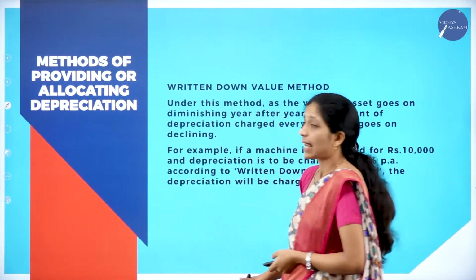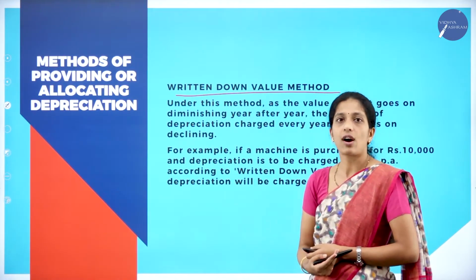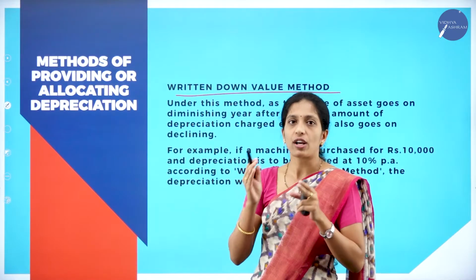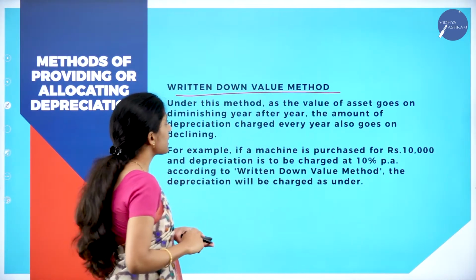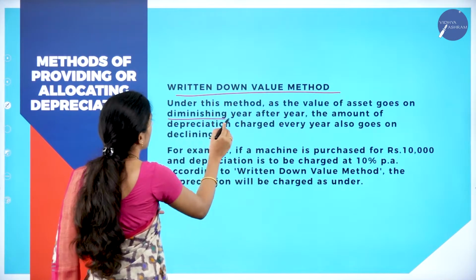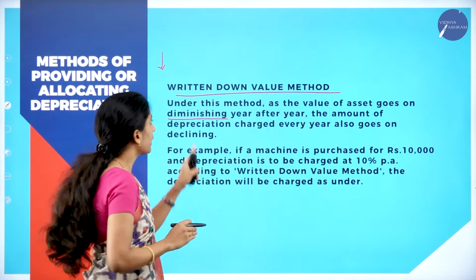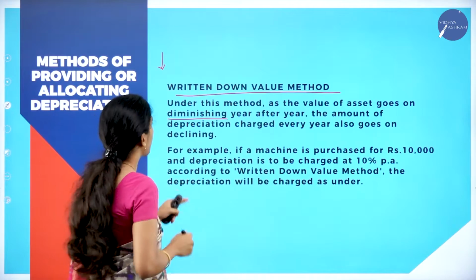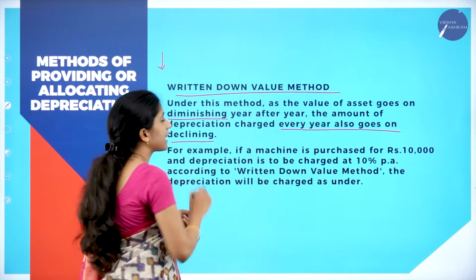Now moving on to the next method, the second important method: the written down value method. Hope you are clear with the straight line method. Now come to the written down value method. Under this method, as the value of the asset goes on diminishing, year after year, the amount of depreciation charged every year also goes on declining.